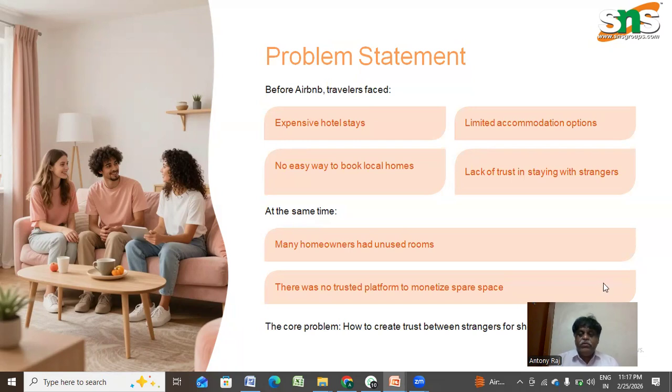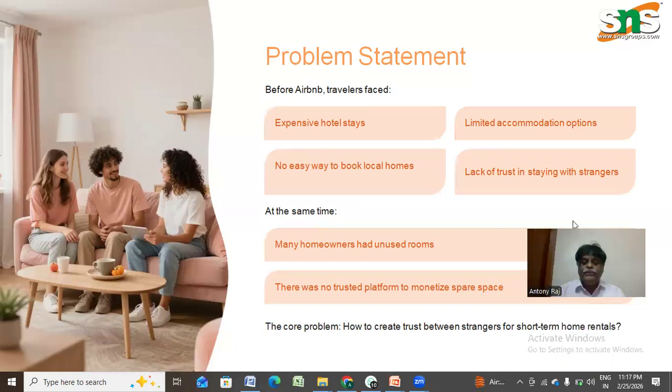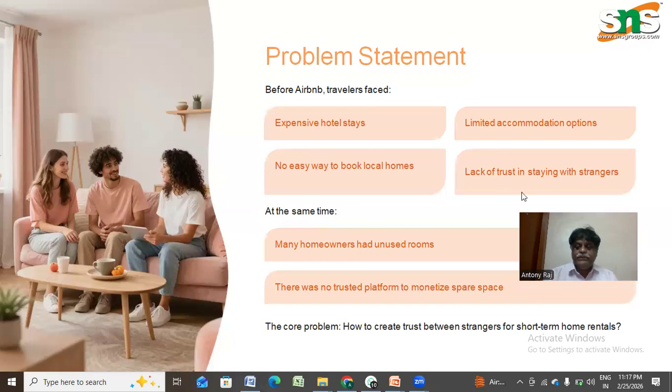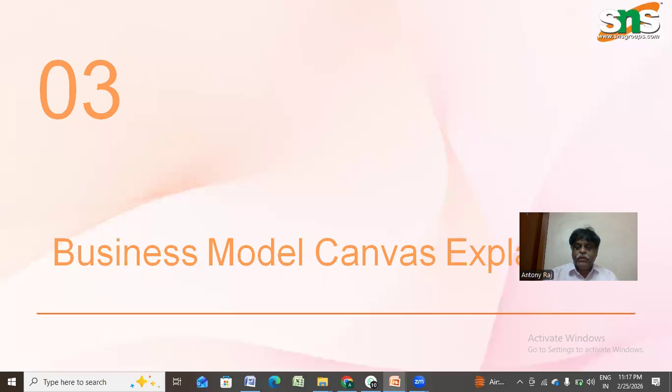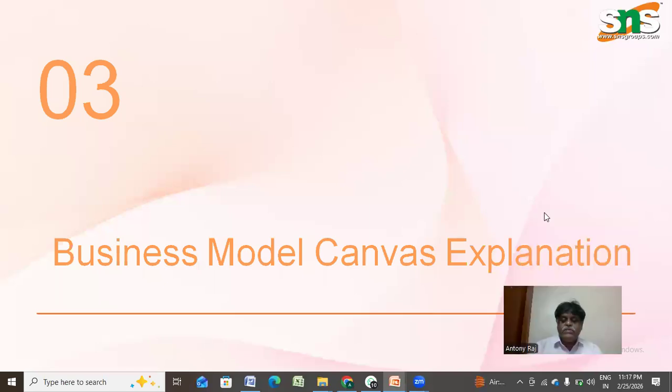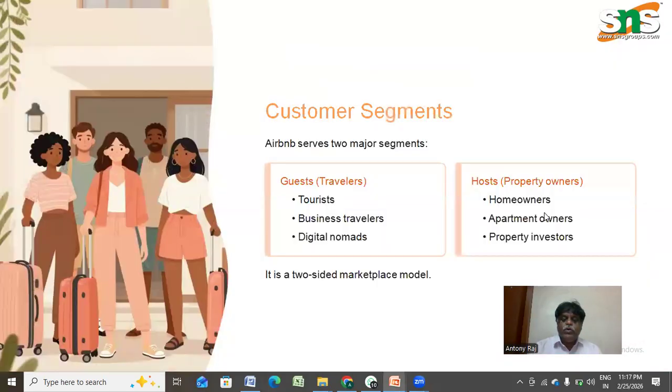And there were actually no platforms to monetize, to convert this empty space into money. So the core problem was how to create trust between these strangers and the short-term home rentals. So this was a very important factor here.